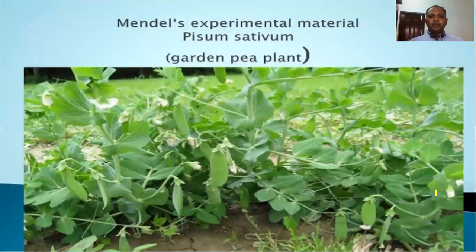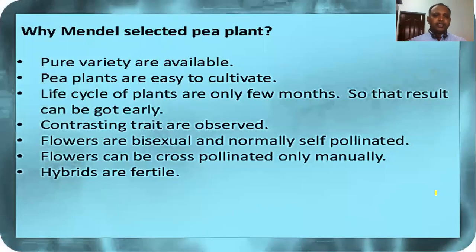See, the Mendel experiment material is Pisum sativum, the garden pea plant. Look at the image to see how the plant looks. Only this plant he used as experimental material. And we have a question: there are a lot of plant varieties, so why did Mendel specifically select the pea plant? The reasons: pure varieties are available.